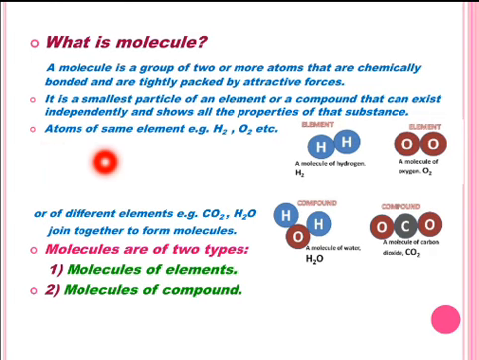Atoms of the same element, for example H2, O2, or of different elements, for example CO2 and H2O, that is carbon dioxide and water, join together and form molecules. So, on this basis, we can say that molecules are of two types: one, molecules of elements, and second, molecules of compounds.